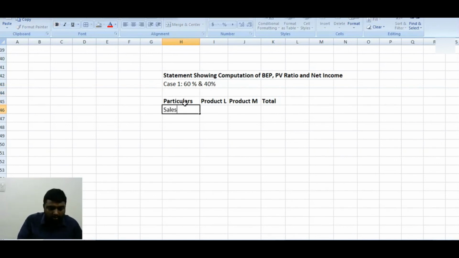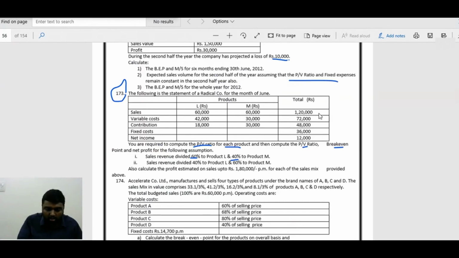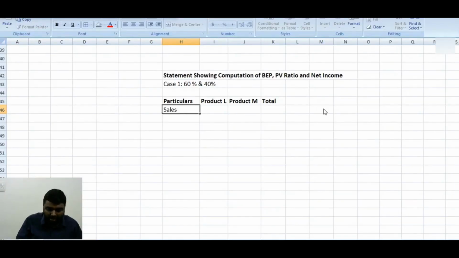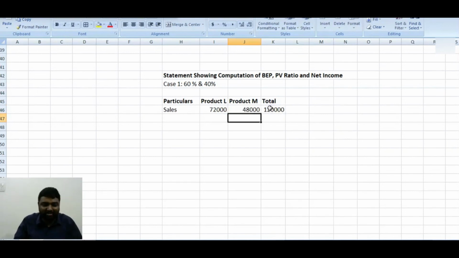Now how to do this? First we have to write sales. What is the total sales? Total sales is 1 lakh 20,000. Now they tell us it is split, in the question it is 50-50 only. Here, first product 60%, so 72,000. Second product, 40%. See how interesting. First product 60%, second product 40%. So we got the answer of the split.